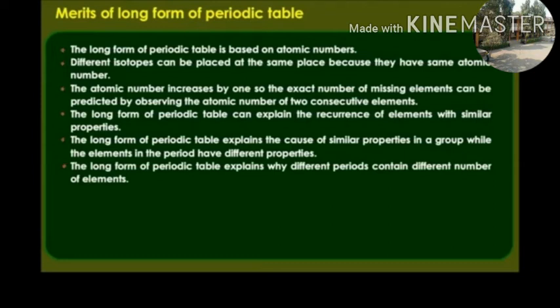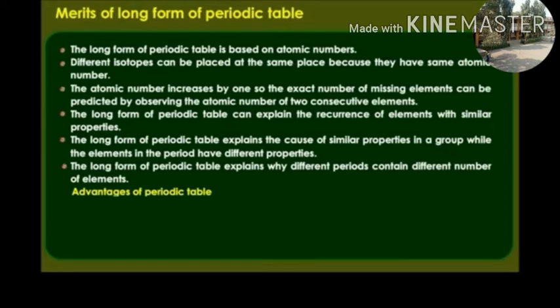The long form of the periodic table explains why different periods contain different numbers of elements. In the modern periodic table, there are periods, and each period contains different numbers of elements.